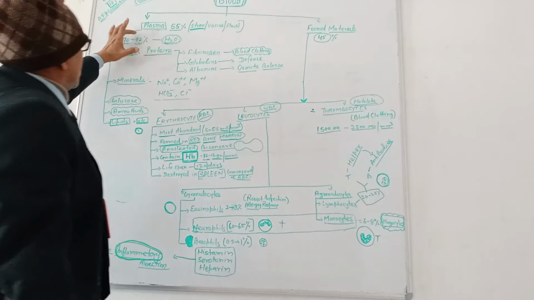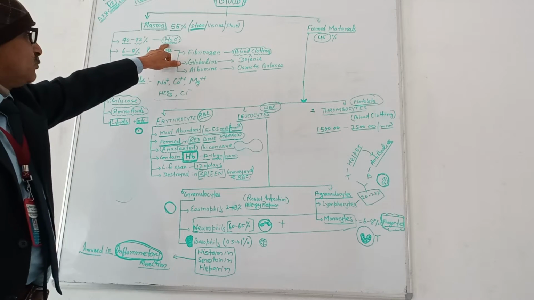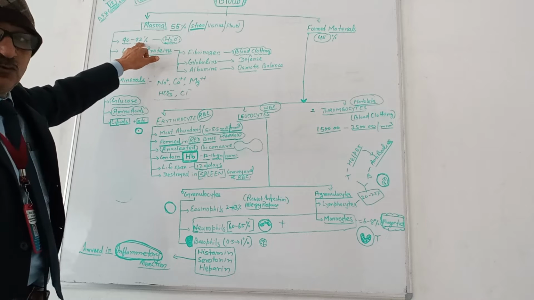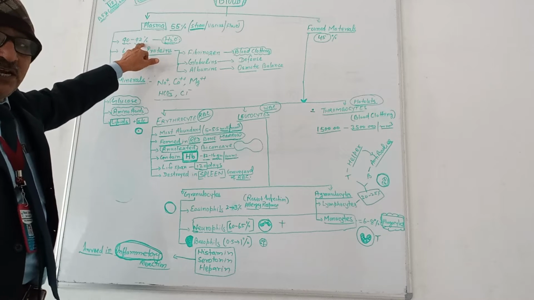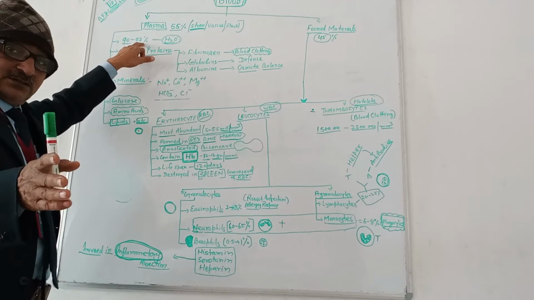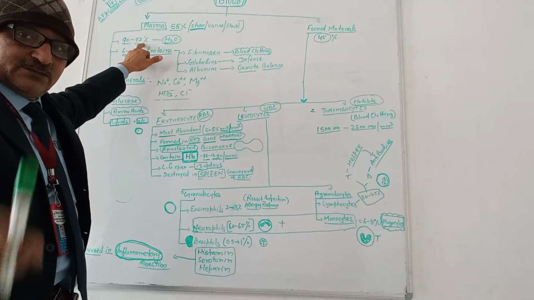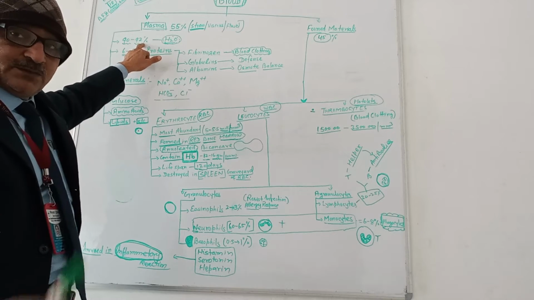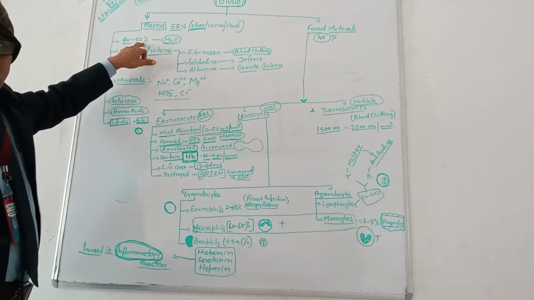So what is there in plasma? In plasma, the maximum thing is water. Water is 90 to 92%. So if 55% of blood is plasma and 90 to 92% of it is water, when you calculate 92% of 55, you will get approximately 51. So 51% of your overall blood is water. That can be calculated.